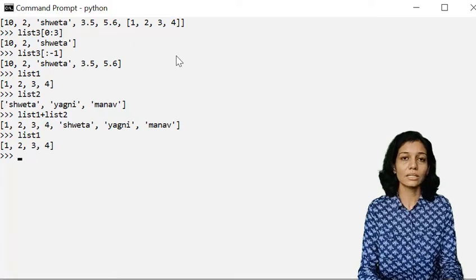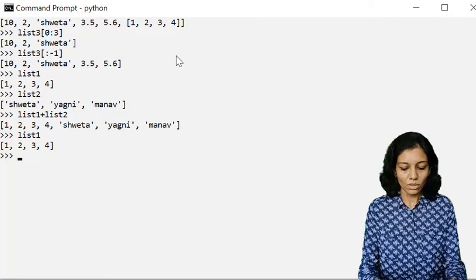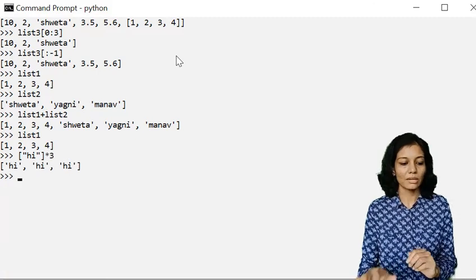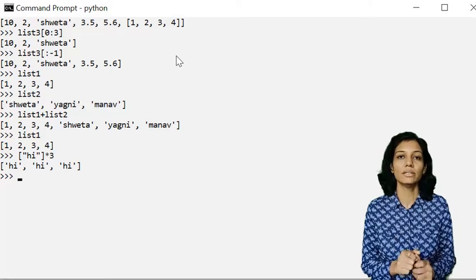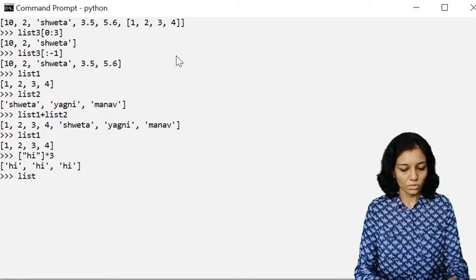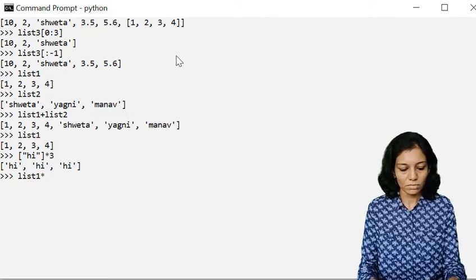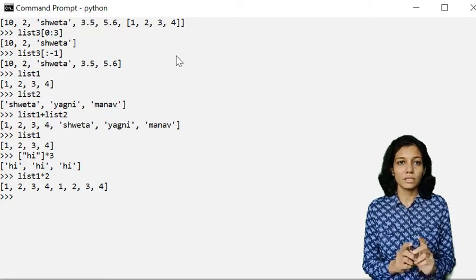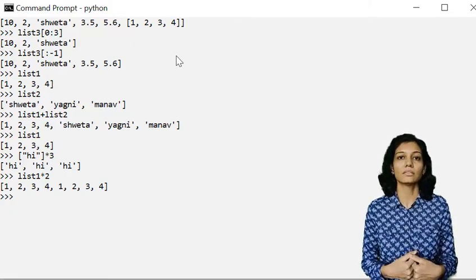Now let us see the repetition operator, that is star. If I want this list to be printed 3 times, I'll be using it like this. It will print the elements of the list 3 times. So list1 multiplied by 3, or maybe 2, means the elements will be repeated 2 times. The new list which is created has twice the elements.